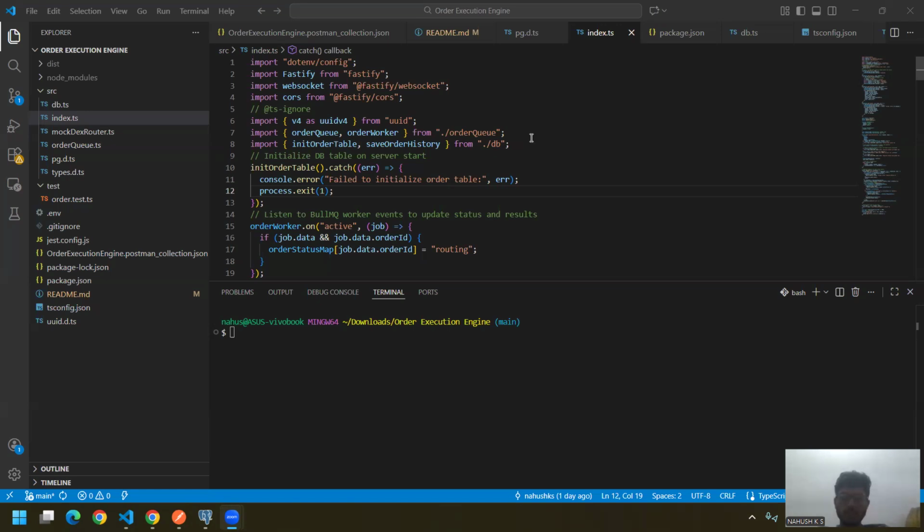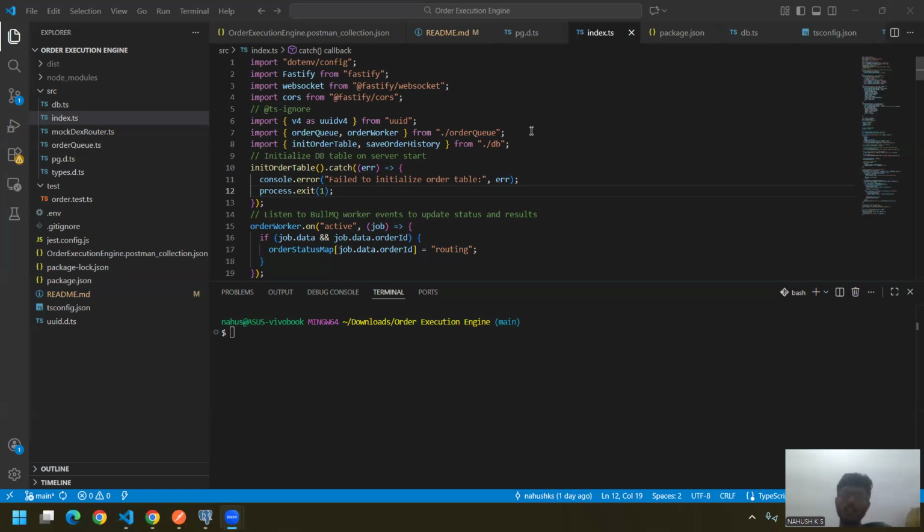First, the user will submit the order through the REST API. Then that order will be put into the BullMQ queue, because it can process multiple orders at the same time, which is more reliable. And then the API will generate a unique order ID for that order.